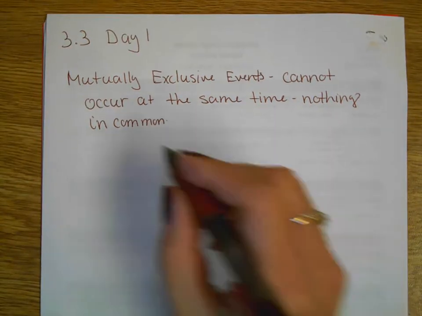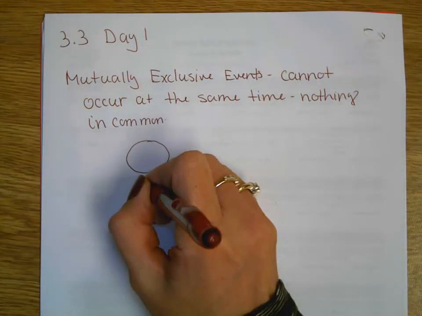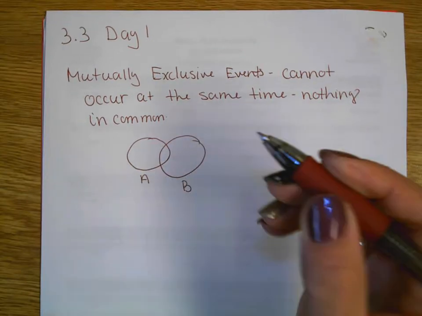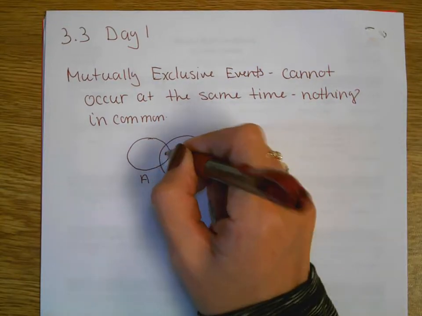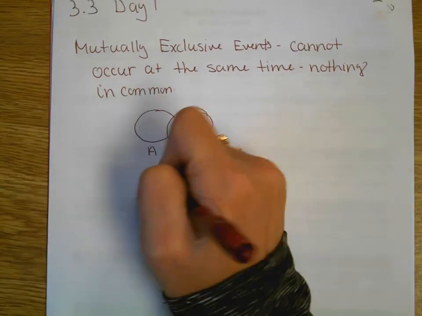So when I'm looking at two events, event A and event B, if I can be an outcome and be a part of both sets, then these two events are not mutually exclusive.